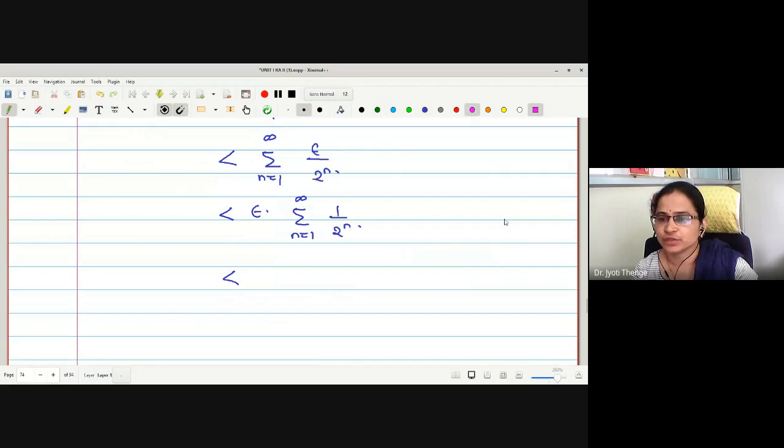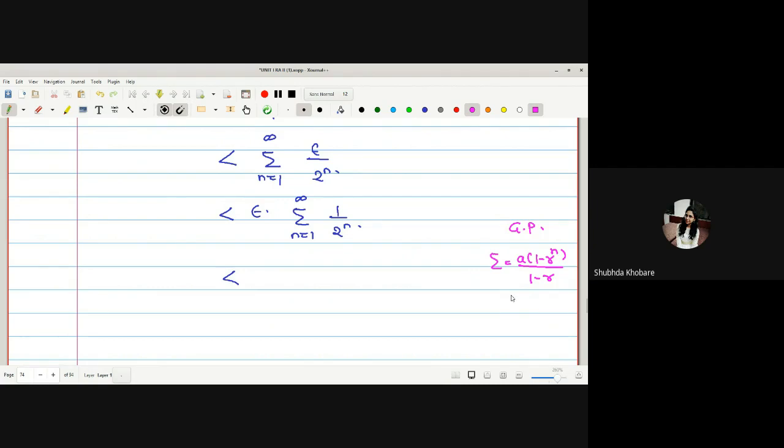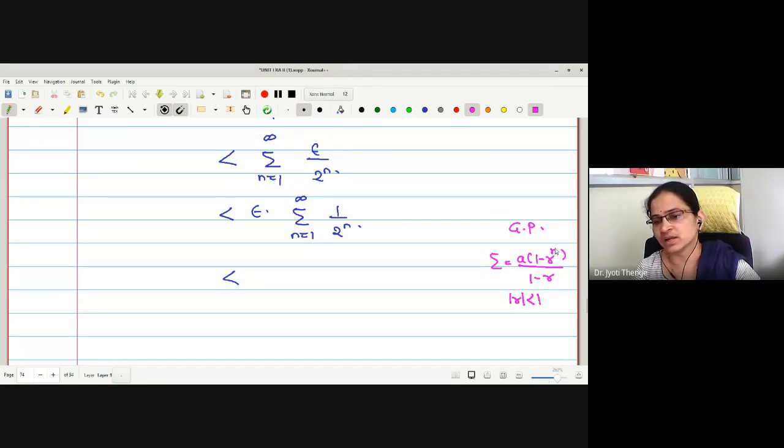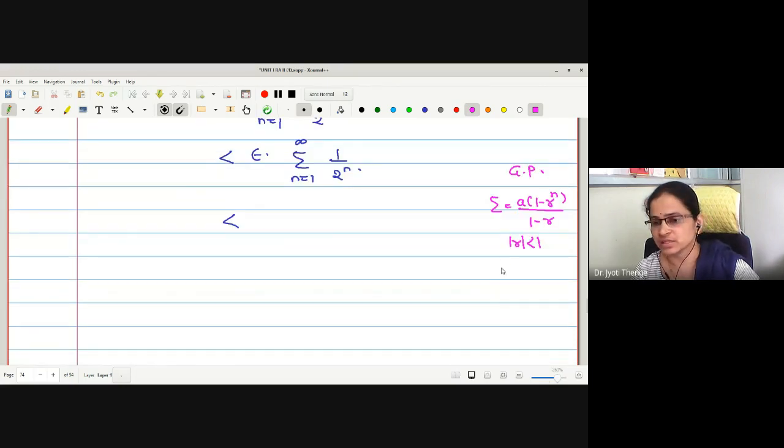In case of geometric progression, the sum is a times 1 minus r raised to n upon 1 minus r, right? Yes, ma'am. And whenever we had mod r less than 1, that is the common ratio less than 1, how were we writing the summation? Because as mod r is less than 1, r raised to n as n tends to infinity gives us a 0 value. So the summation runs out to be a upon 1 minus r.